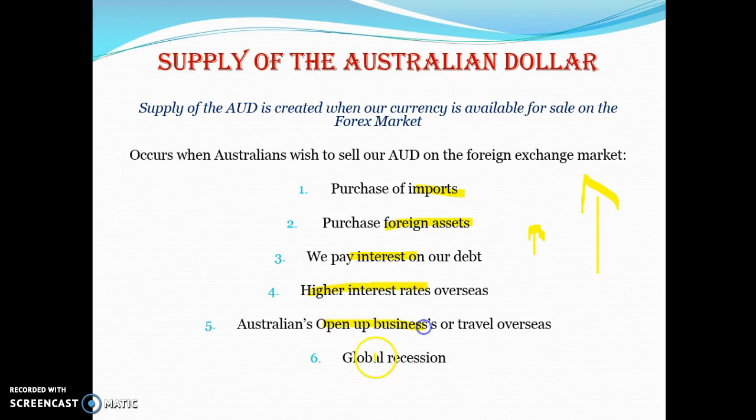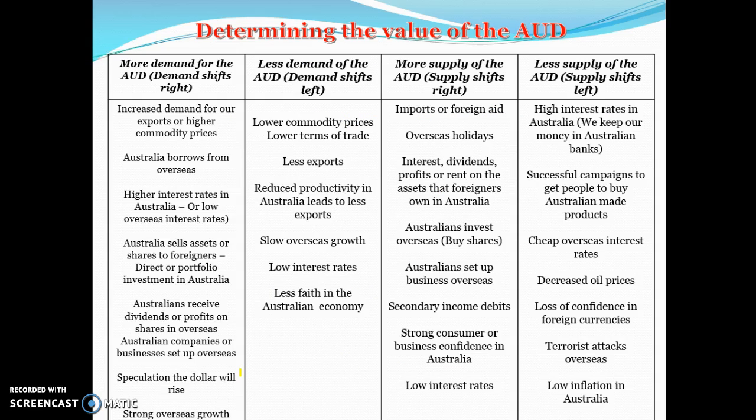If there's a global recession, that's likely to lead mainly to less demand for the Australian currency because there'll be less demand for our exports. We might import slightly more because the price might be cheaper as well. Okay, here's your big table.